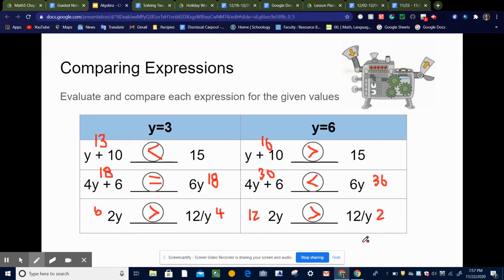So this is in your guided notes. If you haven't done this with me as we're going, go back and do it on your guided notes and then come back and check your answers and see if you got the same thing.